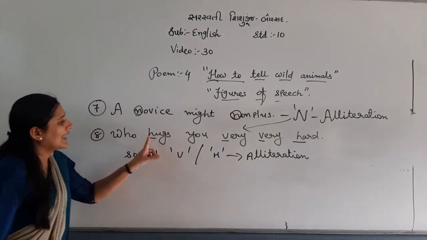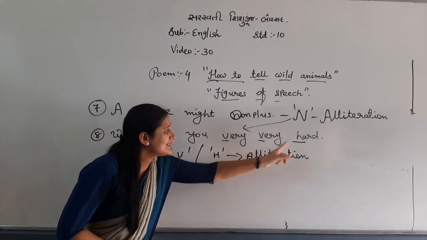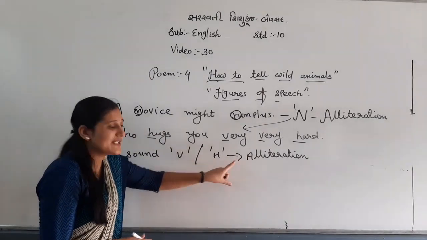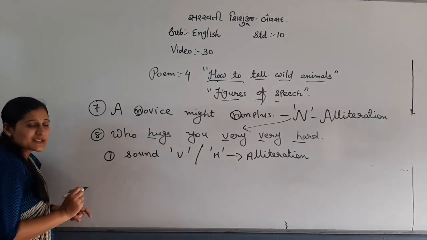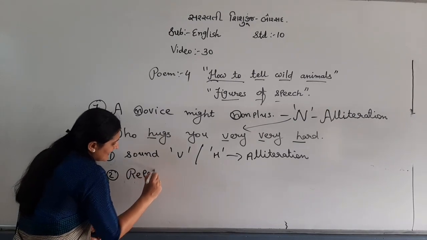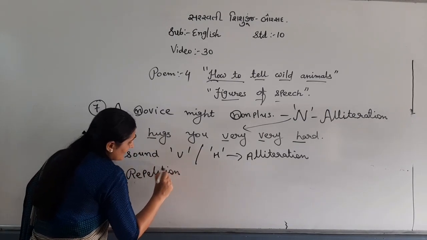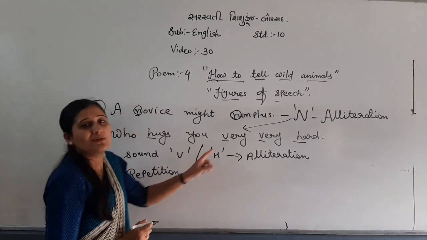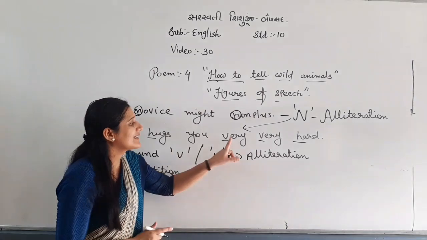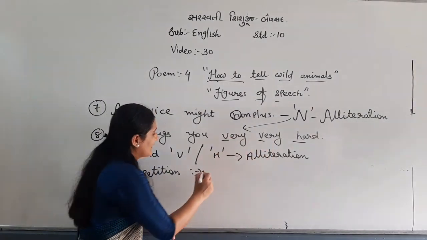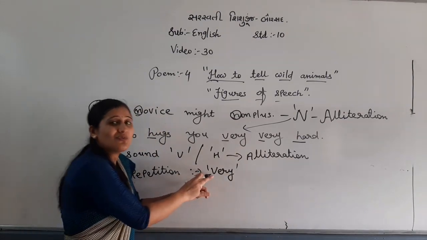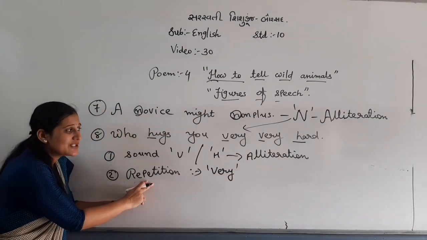The H sound is repeated twice and the V sound is repeated twice. First is alliteration. Second we have repetition. Which word is repeated twice? Very, very. So the word very is repeated twice. That's why it is repetition.